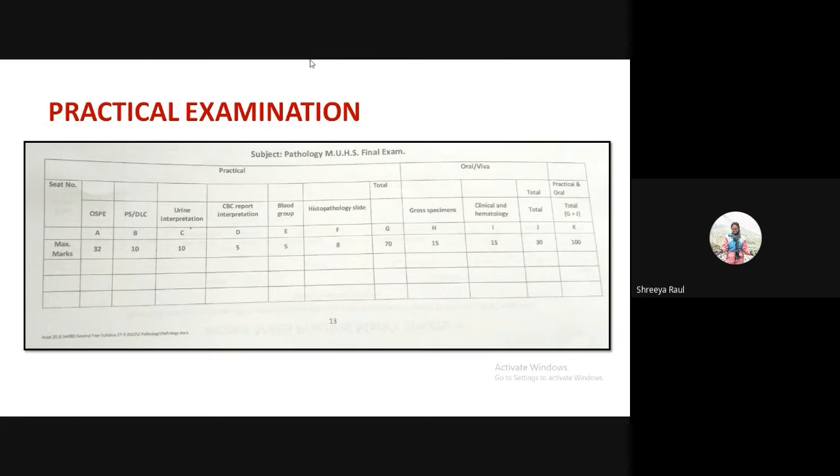So that was it for the theory examinations. Now coming to practicals. These are the criteria under which your practicals will be conducted. So let's just see through the resources, and then we'll discuss each one of them.